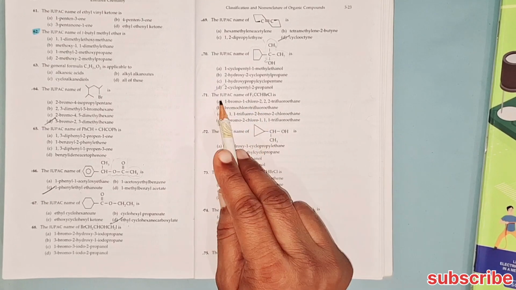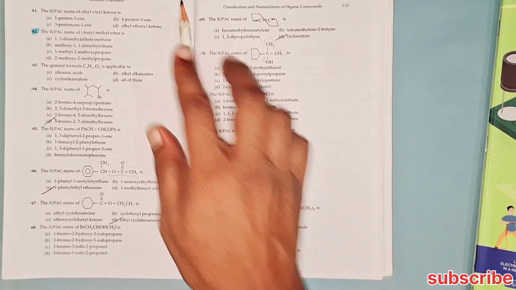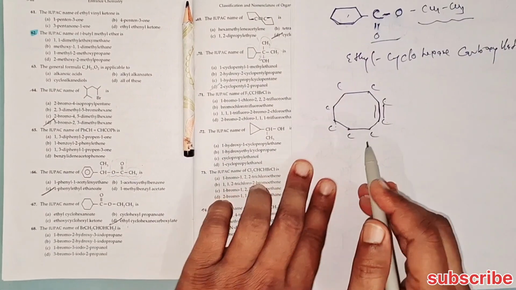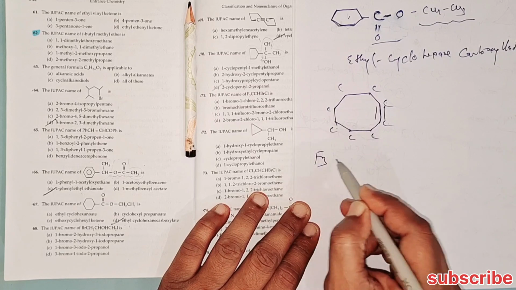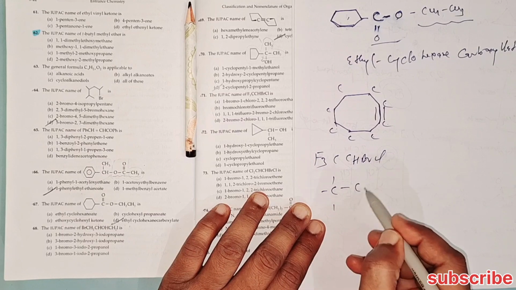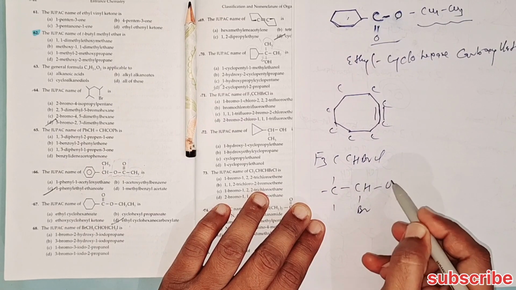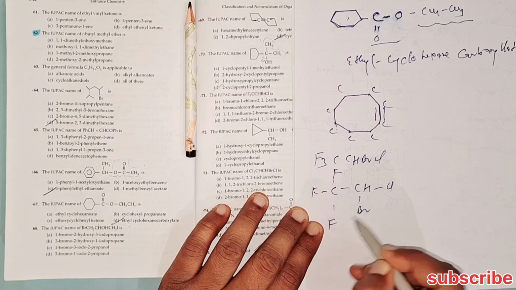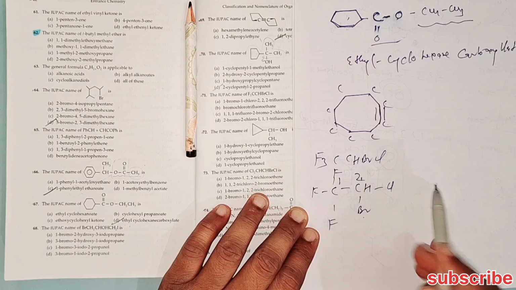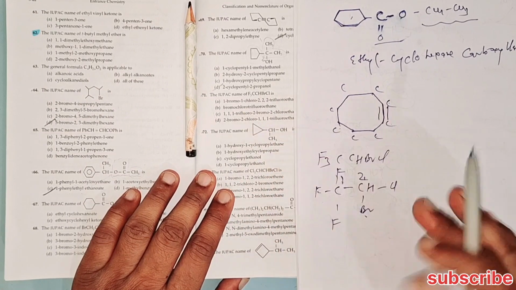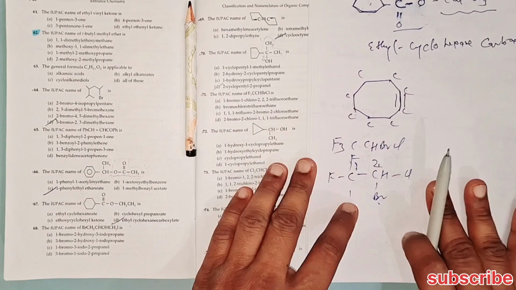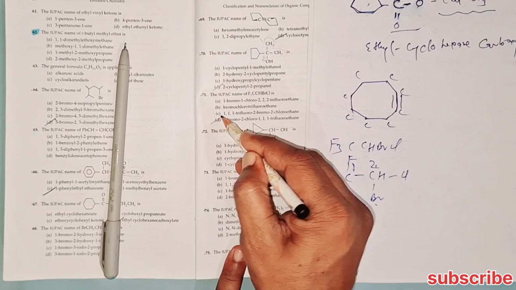Next is the IUPAC name of F3CCHBrCl. F3C has three fluorines, with CH, Cl, Br. So it's clear: 2-bromo-2-chloro-1,1,1-trifluoroethane. This will be the correct answer.